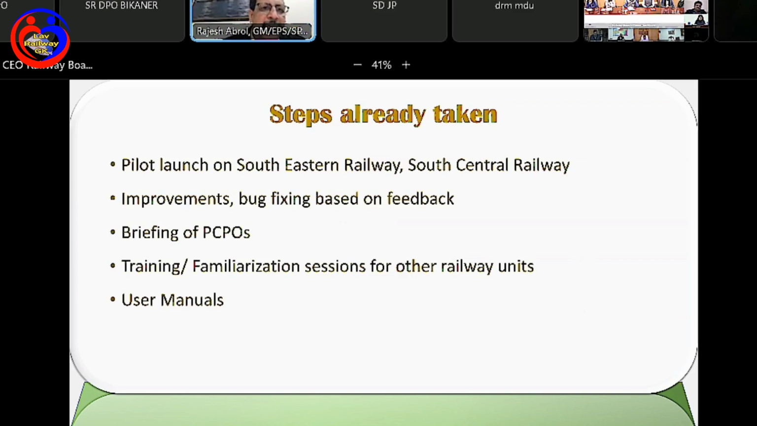Last week we had a VC of all the PCPOs, and we wanted to brief them about the steps that are being taken and what we expect from their side.